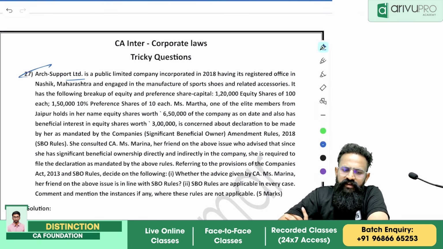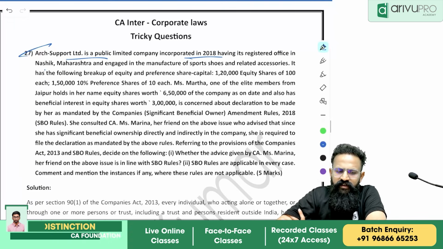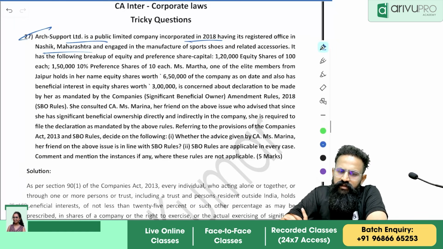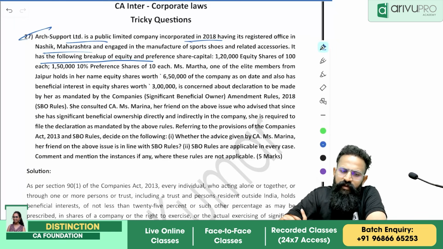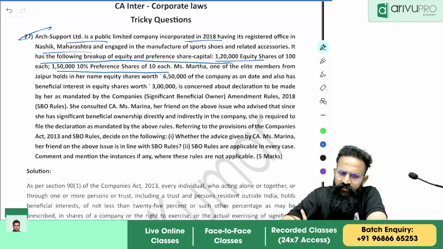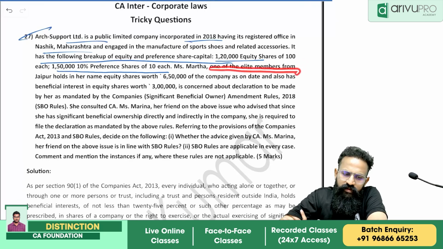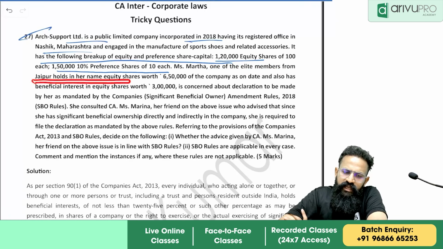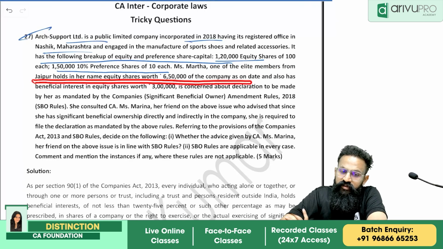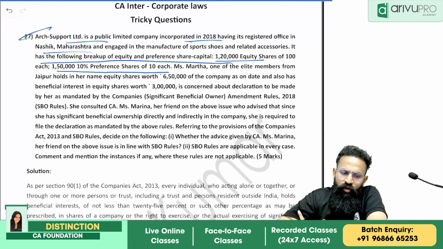Arch Support Limited is a public limited company incorporated in 2018, having its registered office in Nashik. It has the following breakup of equity and preference. It has 1,20,000 equity shares of 100 each, and 1,50,000 preference shares of 10 each. Miss Martha, one of the elite members from Jaipur, holds in her name equity shares worth 6,50,000 of the company as on the date, and also has beneficial interest in equity shares worth 3 lakh.